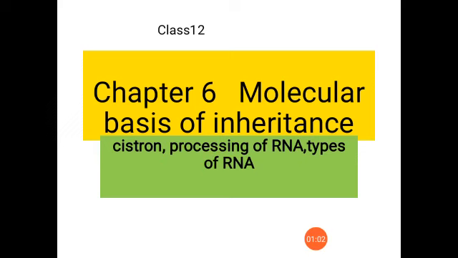To be more specific, genes are the nucleotide sequences in DNA, and DNA will be transcribed to RNA. So, the cistron is the DNA sequence, a segment of DNA which is coding for a polypeptide.